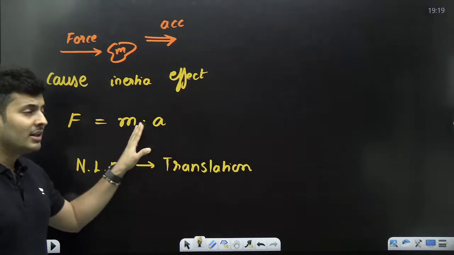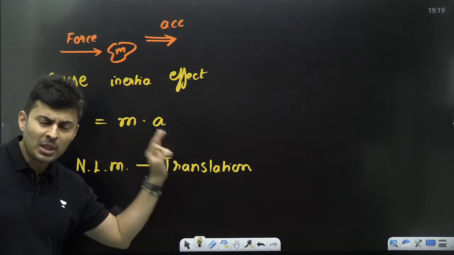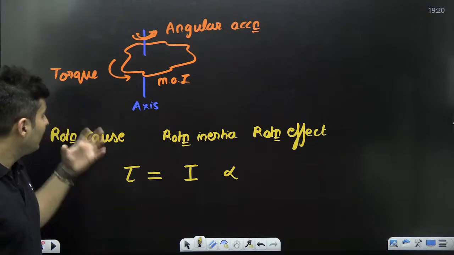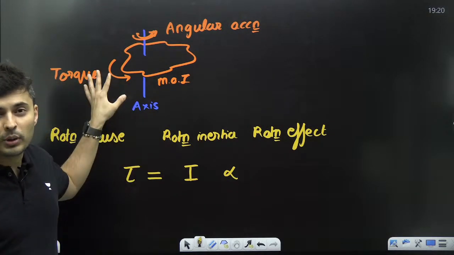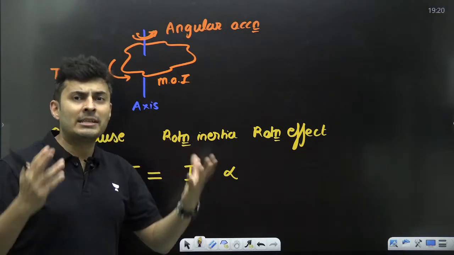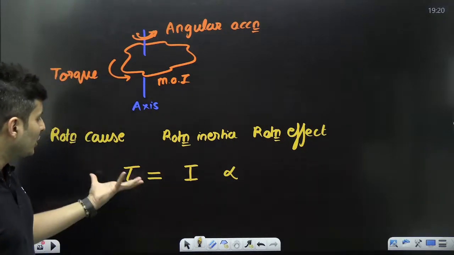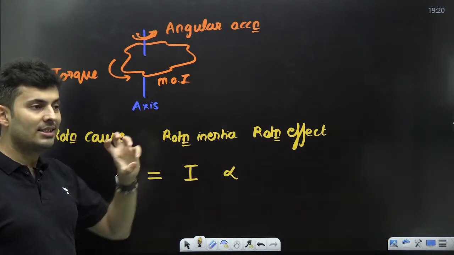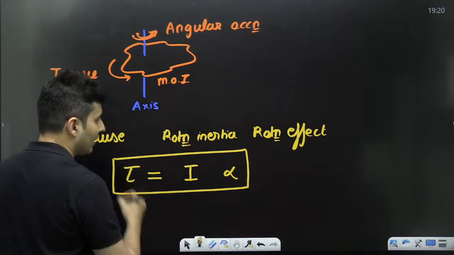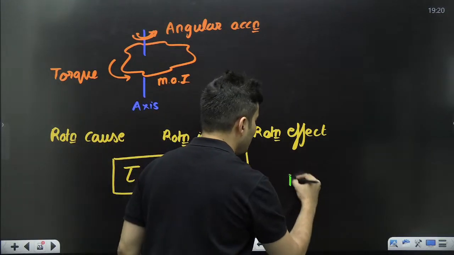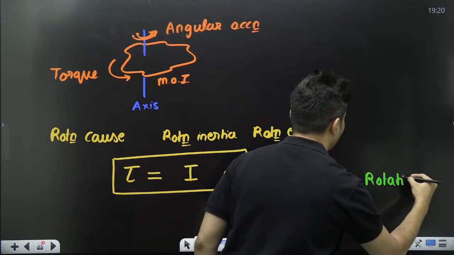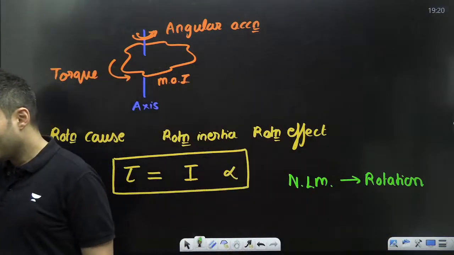Instead of force, you get torque. Instead of mass, you get moment of inertia. Instead of a, you get angular acceleration, which is the rotational effect. So torque is the equivalent of force in rotation. It is the reason why a body begins to rotate or stops rotating or changes the speed of rotation some way or the other. So torque is the cause of the rotational change of state. So this is now your new equation. I can again call it Newton's law of motion, but now in rotation.